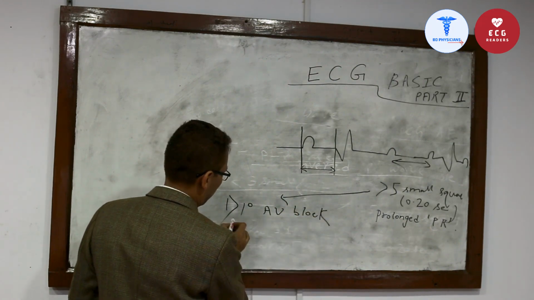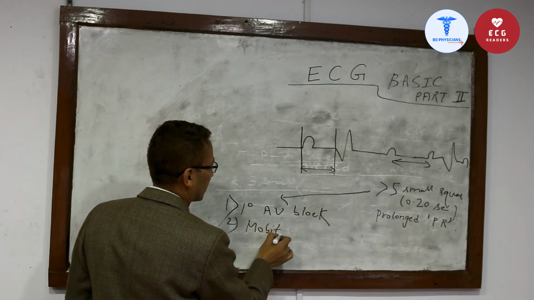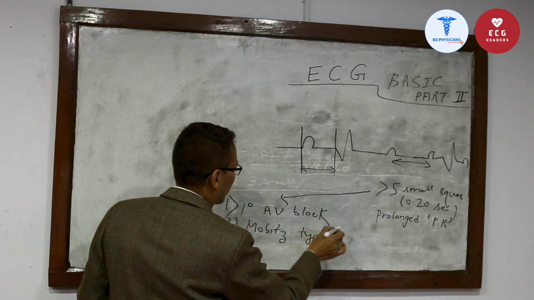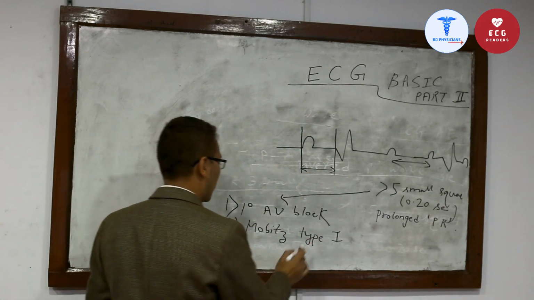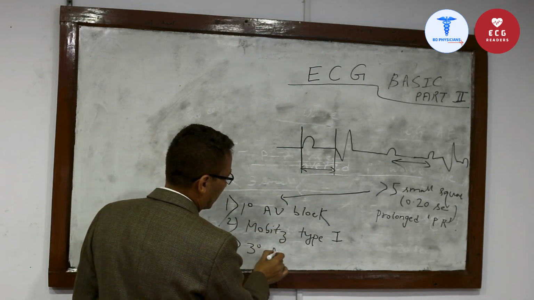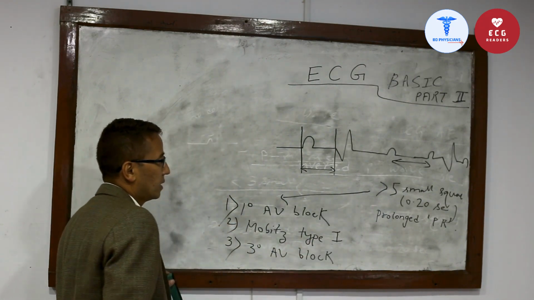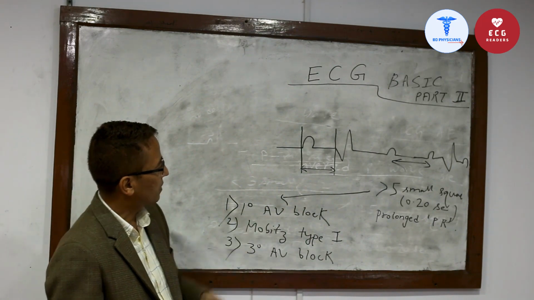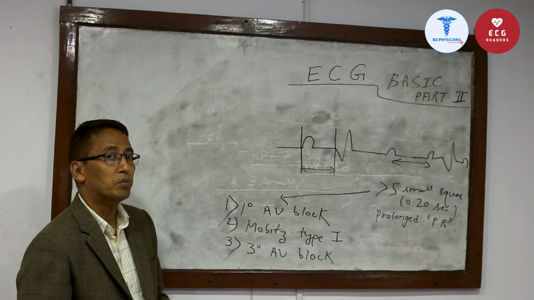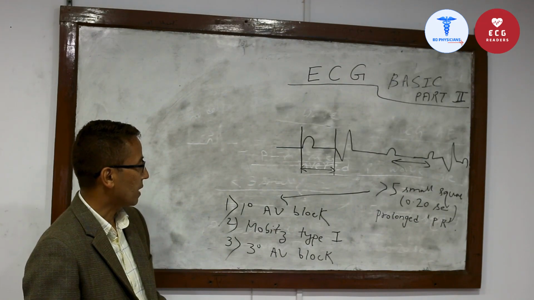Another cause is Mobitz type 1 block, also called second degree AV block or Mobitz type 1 block. And another is third degree AV block. So the commonest causes of the prolonged PR interval are first degree AV block, Mobitz type 1 block, also called Wenckebach phenomenon, and third degree AV block.